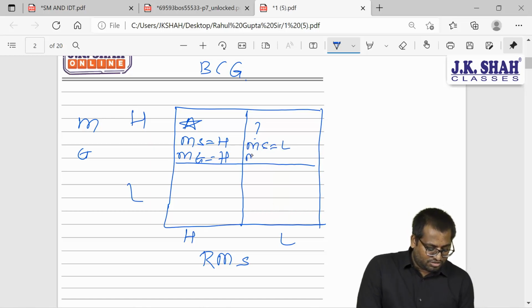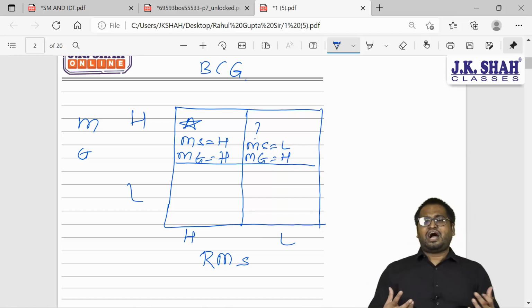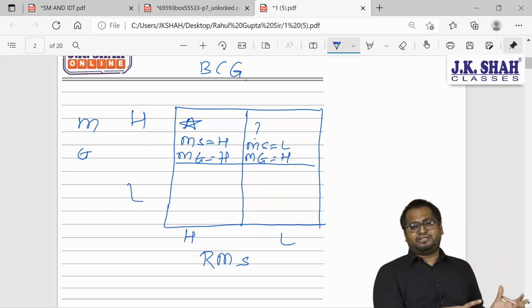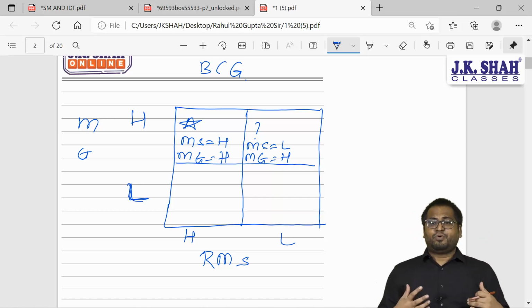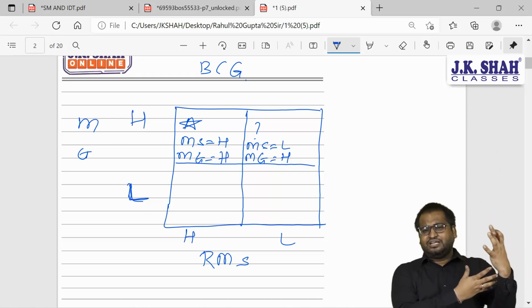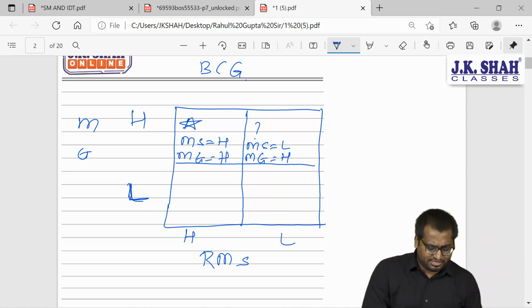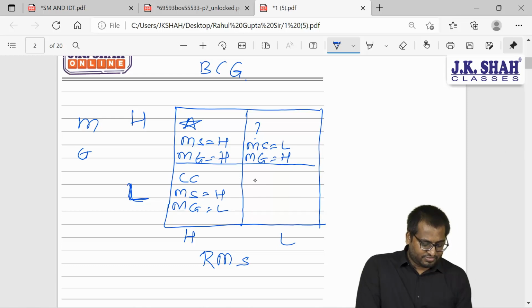Market share will be low, market growth will be high. What is market share? Our share as compared to the competitors. What is market growth? The potential, whether we will be able to do business. What is the potential? Is it high potential or low potential? Then this is cash cows. Market share is high but market growth is low. Then this was dogs. Market share is also low, market growth is also low, if you remember this.